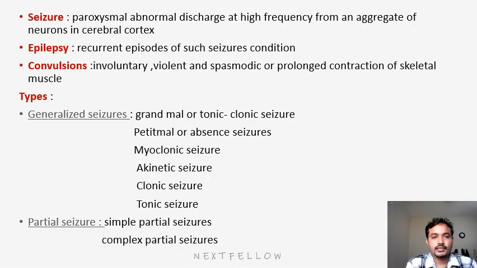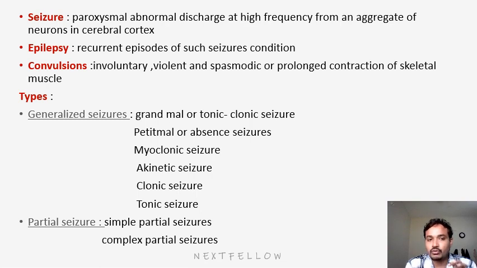So first we will see seizures. So what is a seizure? A seizure is a paroxysmal abnormal discharge at high frequency from an aggregate of neurons in the cerebral cortex. That means abnormal discharge of neuronal signals from a group of neurons in the cerebral cortex is known as a seizure. If this seizure happens recurrently, it is called epilepsy. Then if epilepsy happens with involuntary, violent, spasmodic muscle contractions, we call it convulsions.